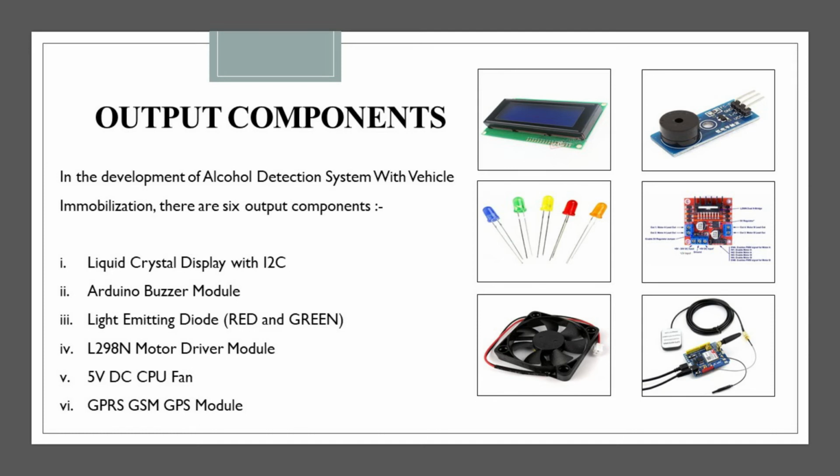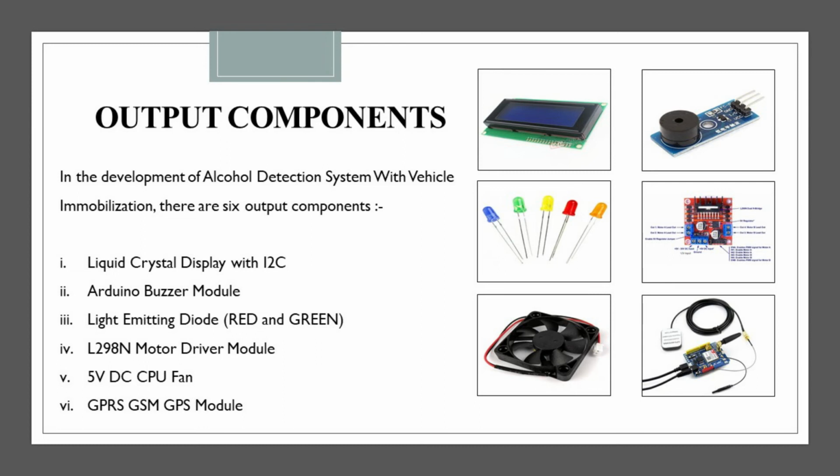Output components. In this development of alcohol detection system with vehicle immobilization, there are 6 output components. First, liquid crystal display with I2C. This LCD is to display the value of the alcohol present in the air and the condition of the driver. Second, Arduino buzzer module. The buzzer will ring when the alcohol sensor detects the presence of alcohol in the air to alert that the driver is in a drunk condition.